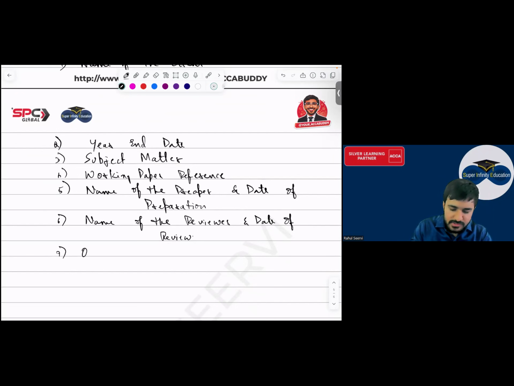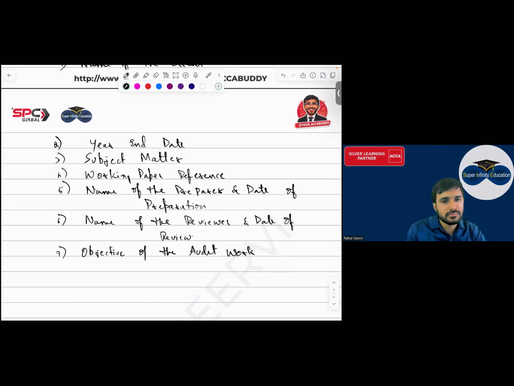सर फिफ्थ पॉइंट में क्या लिखा? Name of the preparer and the date of preparation. Objective of the audit work. Audit test. And audit procedure performed.